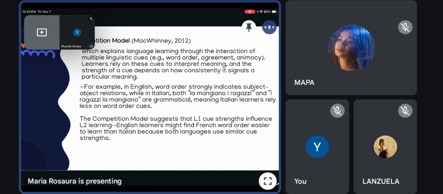The newer version of the competition model expanded beyond grammar to include cognitive and social dimensions. It sees language learning as a dynamic process where brain processing, memory, attention, and social interaction all play a role. So learners continuously test and adjust to the language environment, discovering which cues and patterns work best.